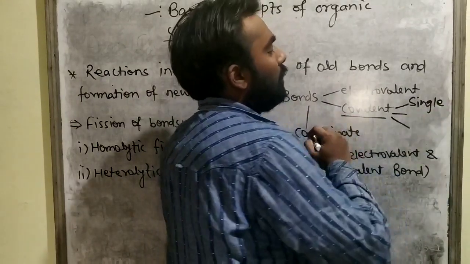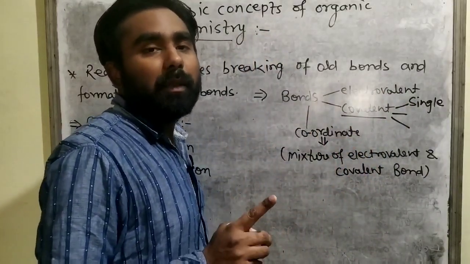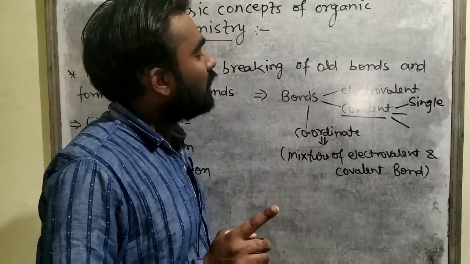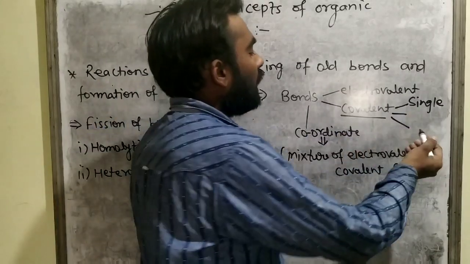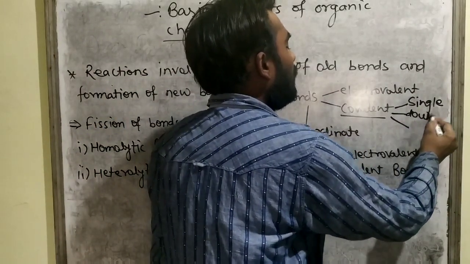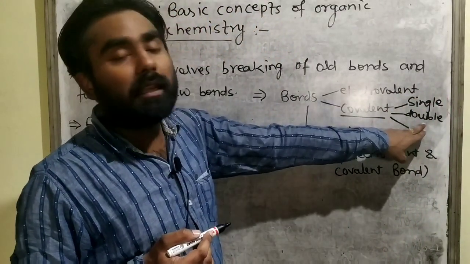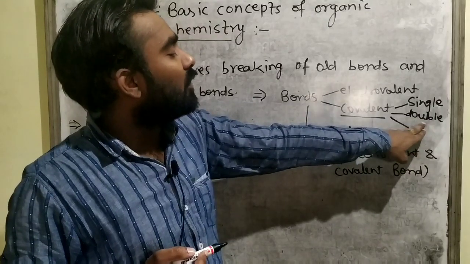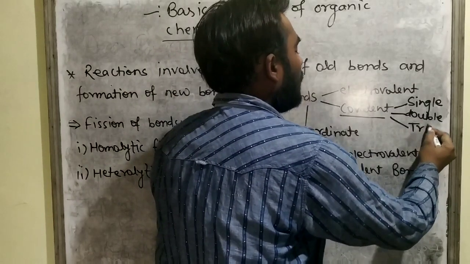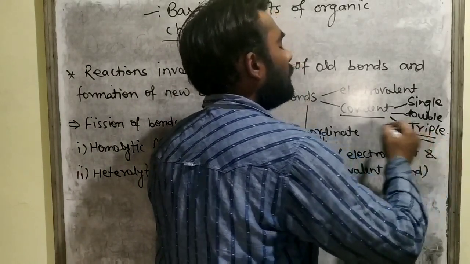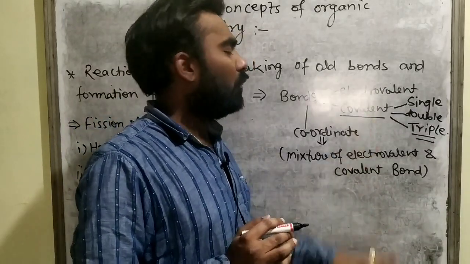A single bond between two atoms is formed when sharing of one electron takes place. When two electrons from both the participating atoms are shared, a double bond is formed. In the same way, a triple bond is formed when both participating atoms share three electrons with each other. This is the basic concept of the covalent bond.